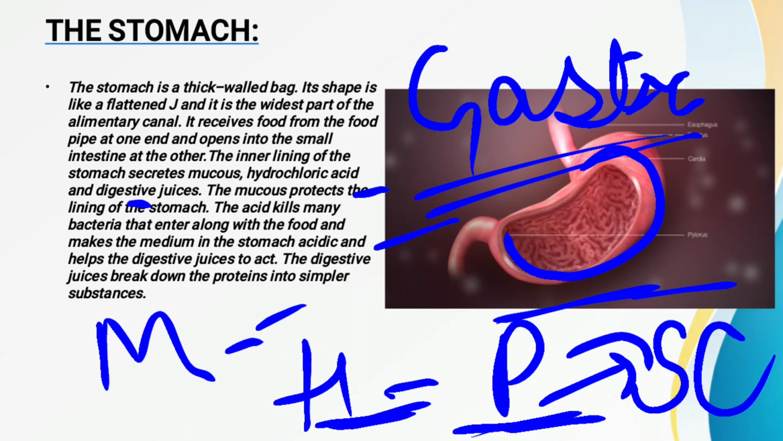Now the next one is the digestive juice. Digestive juice contains an enzyme that helps to break down the proteins into simpler components. Now this hydrochloric acid also makes the medium acidic in our stomach. Fine. Now when it makes the medium acidic in our stomach, then it also helps the digestive juices to act properly. So this is all about the stomach.